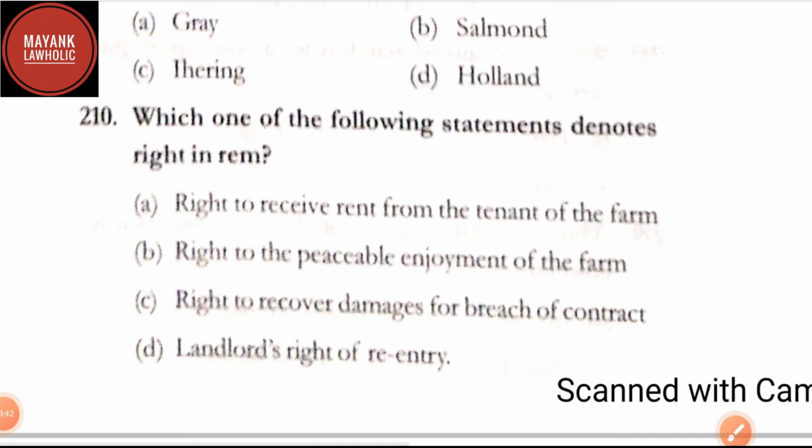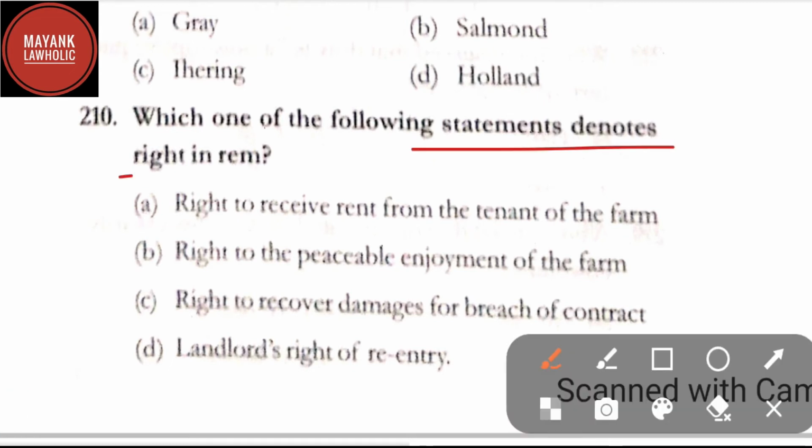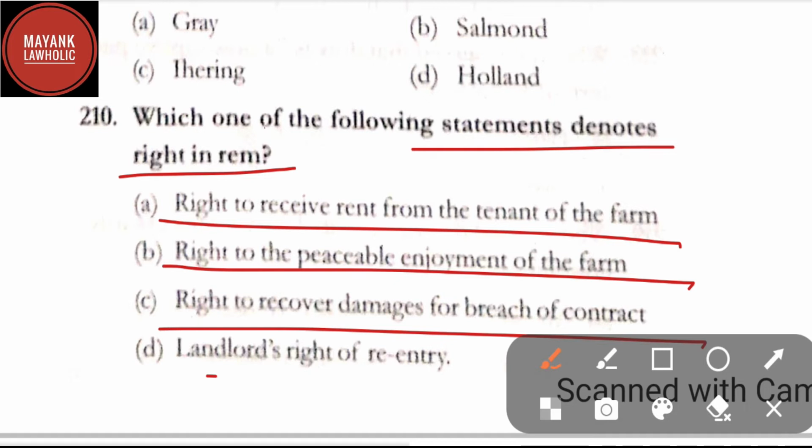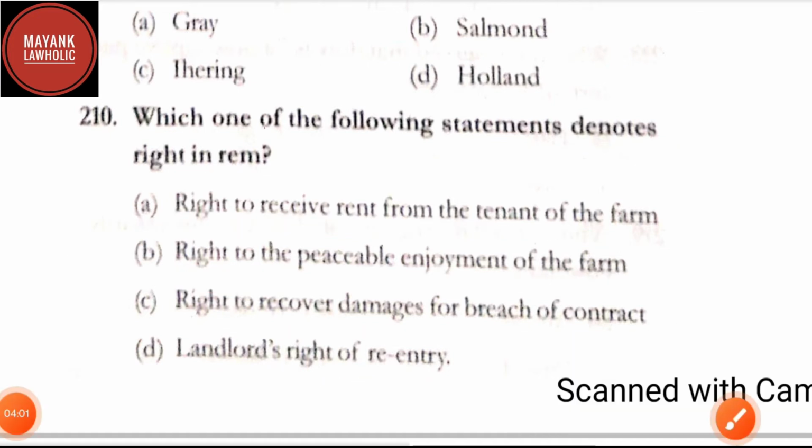Question number 210. Which one of the following statements denotes right in rem? Option A, right to receive rent from the tenant of the farm. Option B, right to the peaceable enjoyment of the farm. Option C, right to recover damages for breach of contract. Option D, landlord's right of free entry. Here in question number 210, the correct answer is option B, that is right to the peaceable enjoyment of the farm.